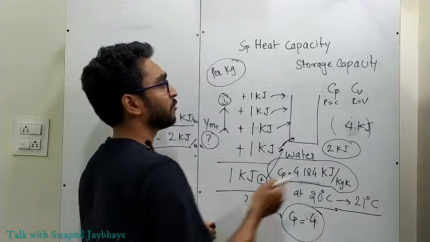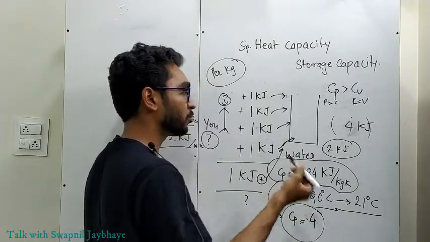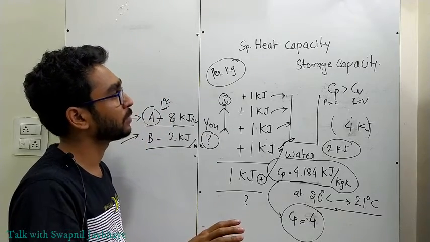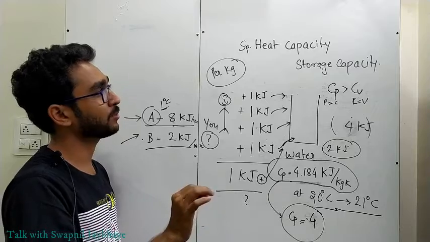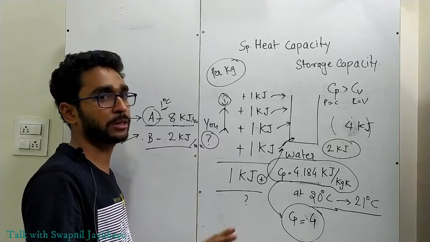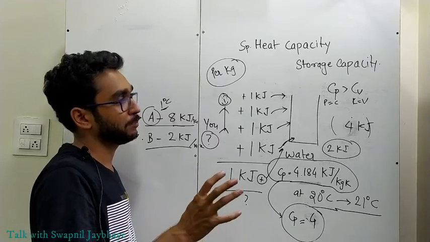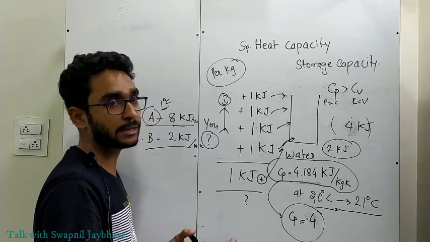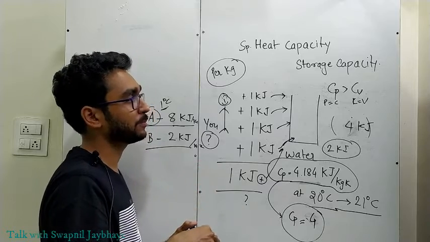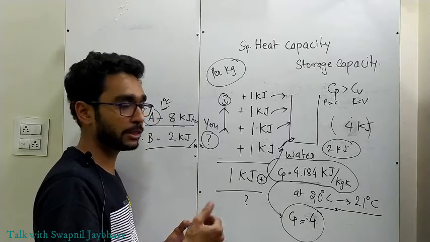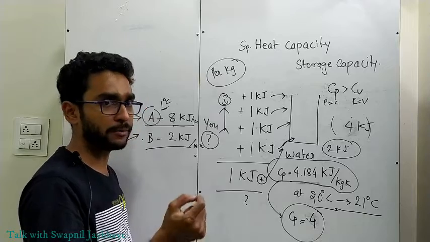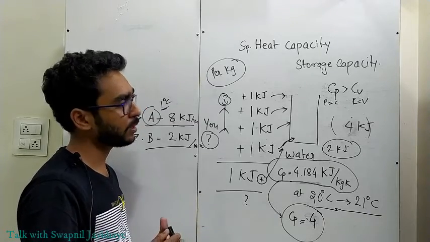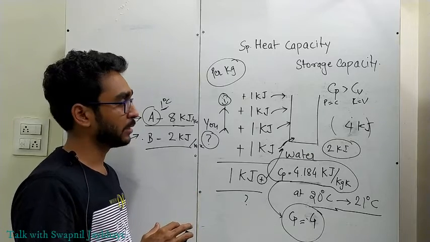What are Cp and Cv, why Cp is greater than Cv, and so on, we will discuss in further lectures. As of now, I will repeat once again: heat capacity is nothing but the storage capacity, the amount of heat energy a particular substance will store within itself before it changes its temperature by 1 degree Celsius, or simply before it changes its temperature. I hope you understood this concept.